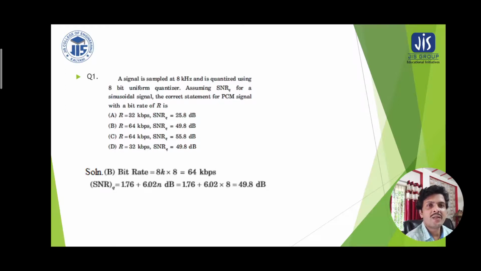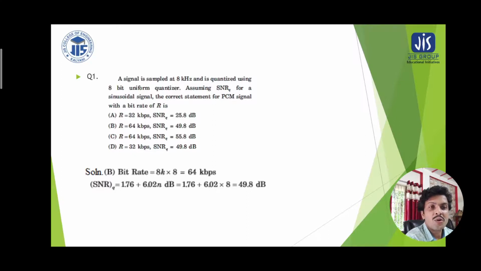Here 8 kHz is the sampling rate fs, and 8 is the number of bits required to encode each of the samples. So the sampling rate is multiplied with the number of bits required to encode it, giving you 64 kilobit per second.